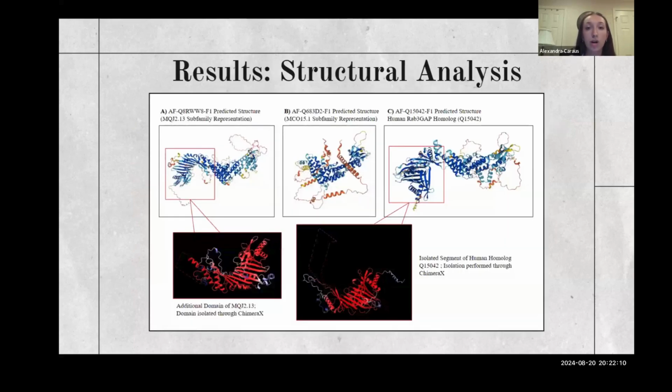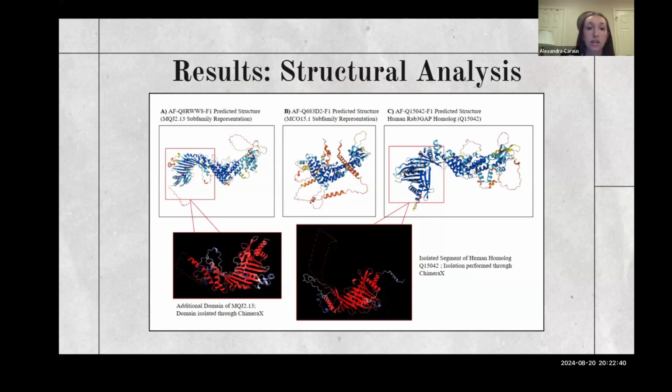So as a result of the structure analysis using ChimeraX, the subfamilies found in the phylogenetic tree are shown here. So if you can see my mouse, the figure under structure A is the subfamily MQJ, which was the first subfamily seen on the left-hand side of the phylogenetic tree.